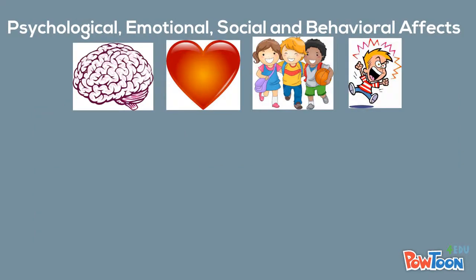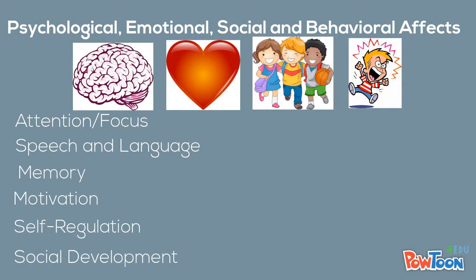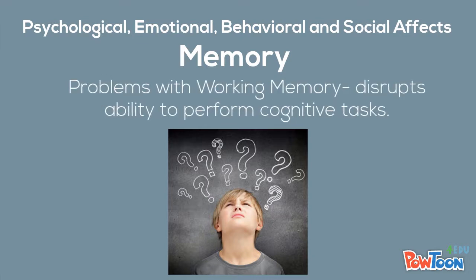Psychological, emotional, social, and behavior issues that affect people with intellectual disabilities. Many people with intellectual disabilities have problems with attention, language, memory, motivation, self regulation, and social development. People with intellectual disabilities have memory issues that affect learning. They have problems with their working memory, which makes it hard for them to do cognitive tasks.